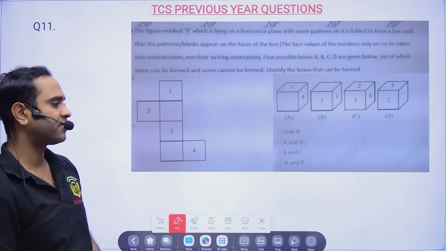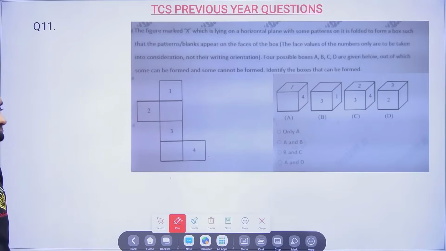Yes, white book is enough to prepare for the TCS NQT exam.